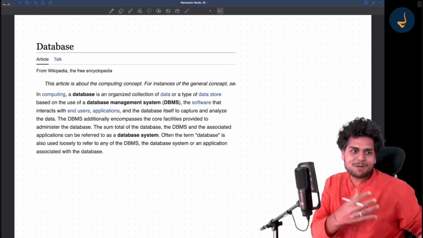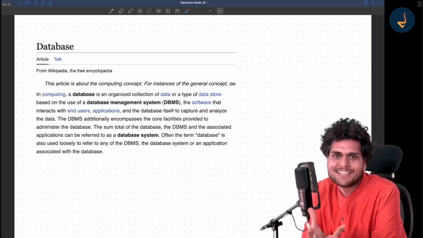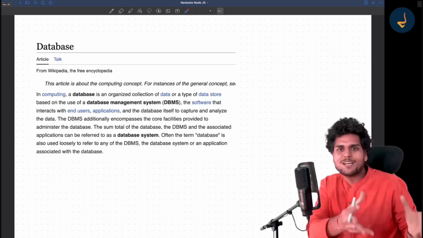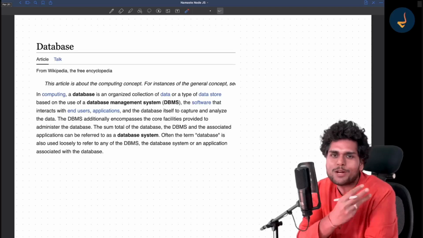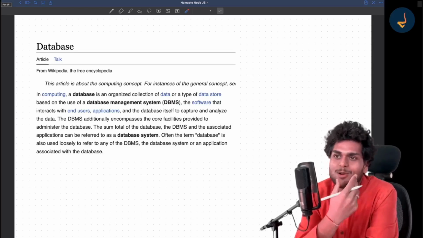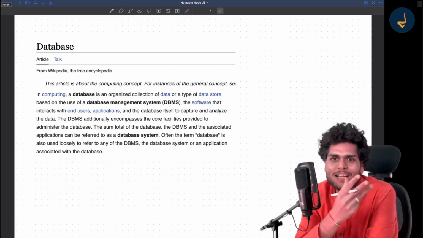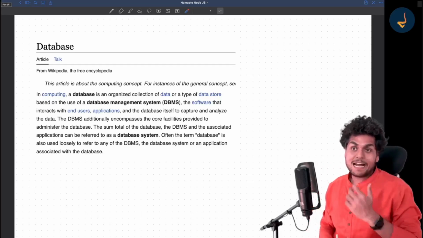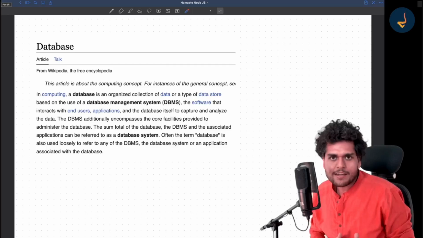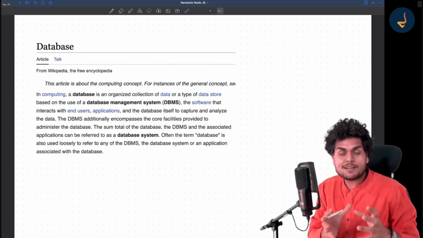I mean, it is actually a place where you store data, but this answer is not very good for interviews. I don't know what the interviewer was expecting. That moment was very weird because I had no other answer for it. I just said, it's a place where you store data.